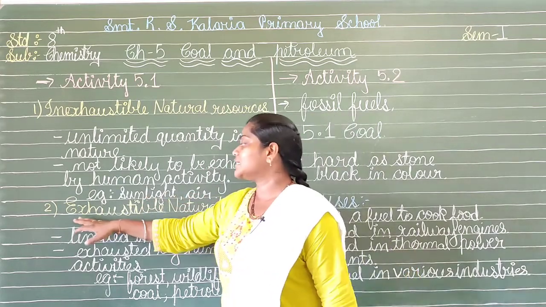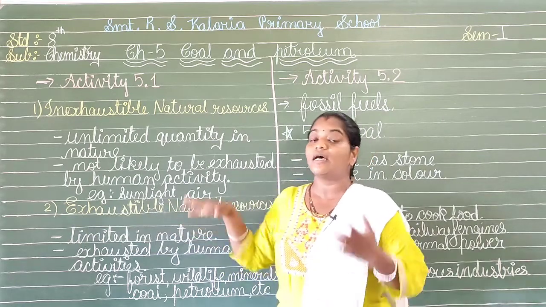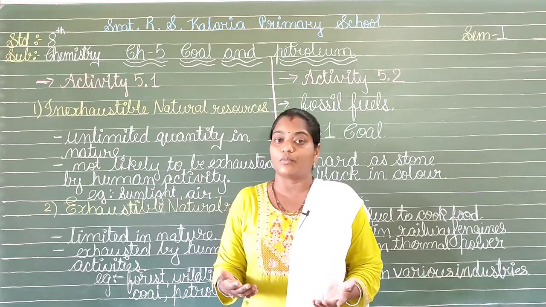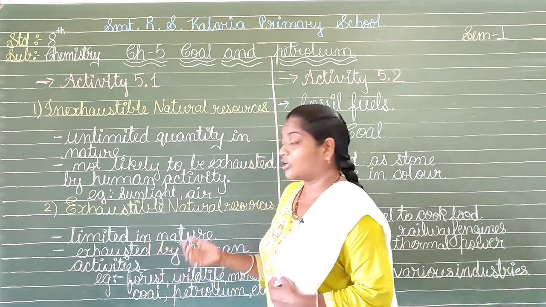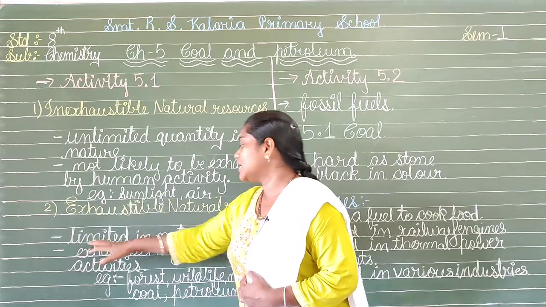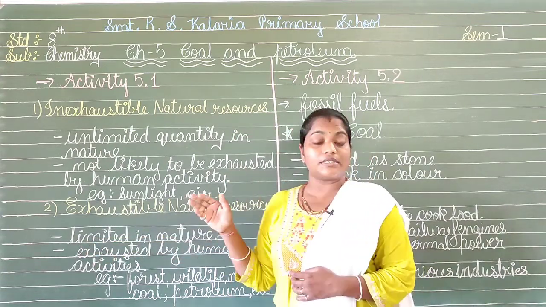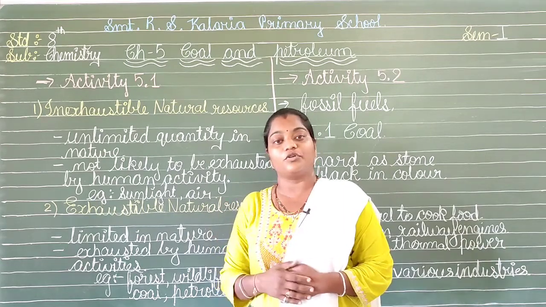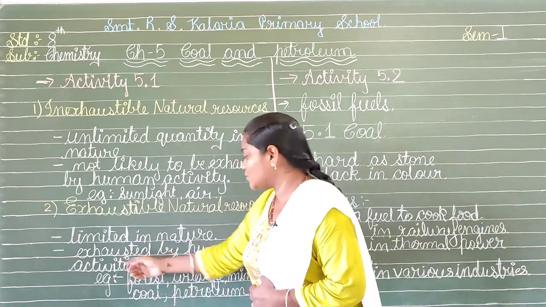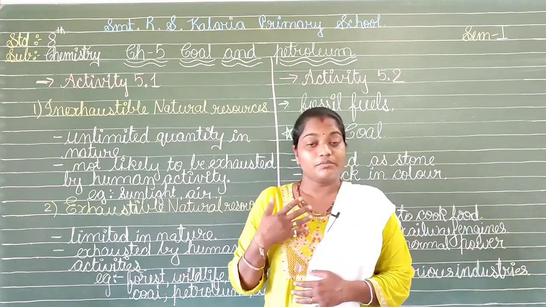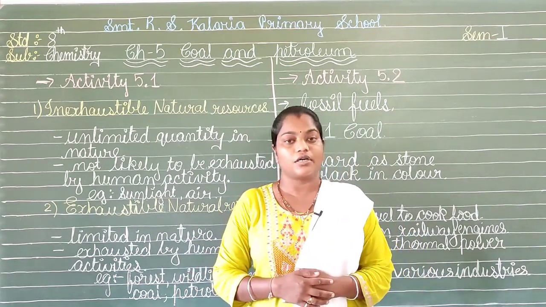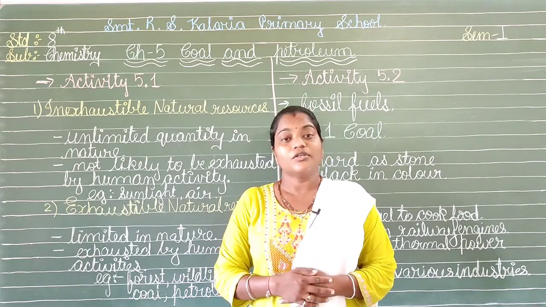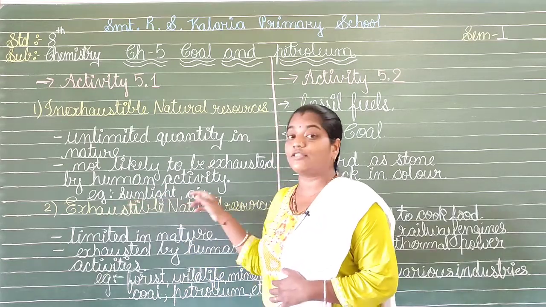Now, the second thing, that is exhaustible natural resources, is the opposite of the first one, that is, it is going to finish at some point of time. So, what are the properties for this? First thing is limited in nature. Yes, these things are available in nature, but only in limited portions. The second property, exhausted by human activities, means whatever activities we are doing on the earth's surface or anywhere, it is going to finish at one time. So, these are termed as exhaustible natural resources.